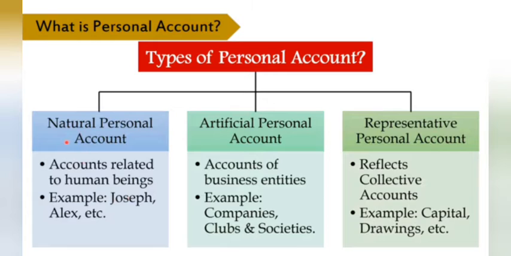Natural accounts relate to human beings like Joseph, Alex, Ram, Mohan, Shyam's account. Artificial accounts relate to business entities, like a company's account, X Limited, Y Limited. Representative accounts reflect collective accounts like capital account, drawing account, and these types of accounts also relate to personal accounts. Understood beta?